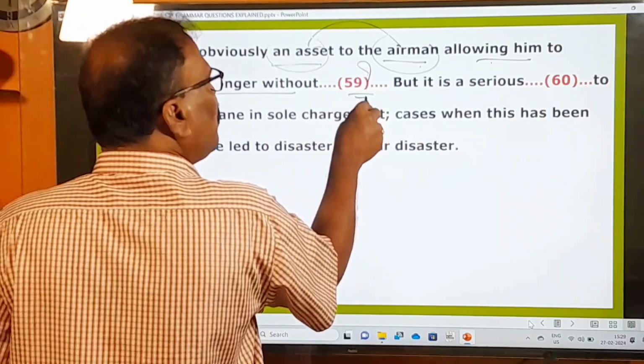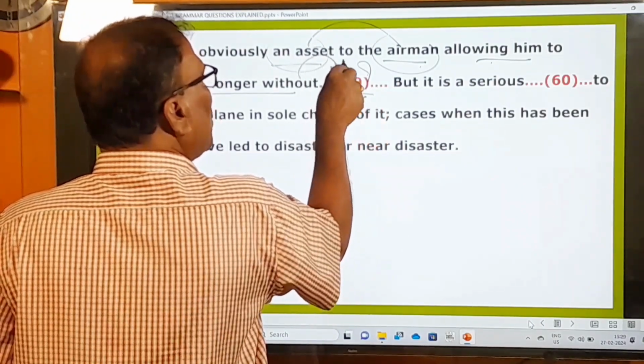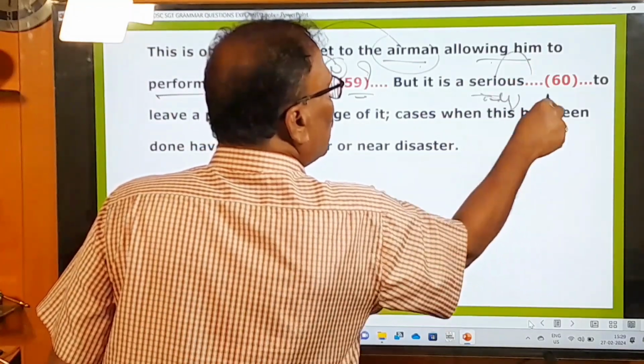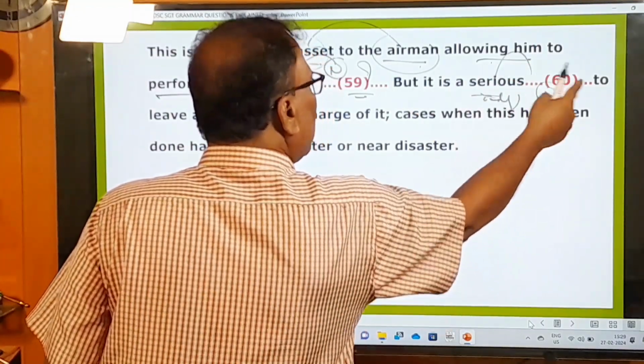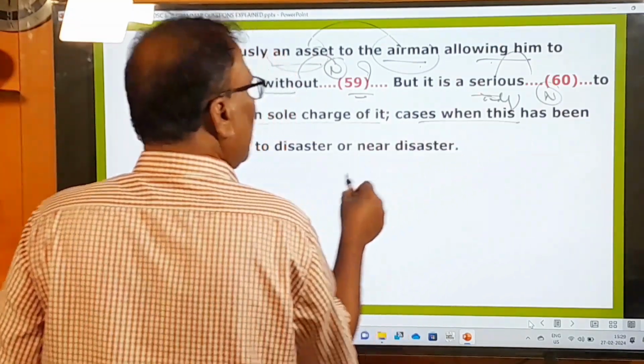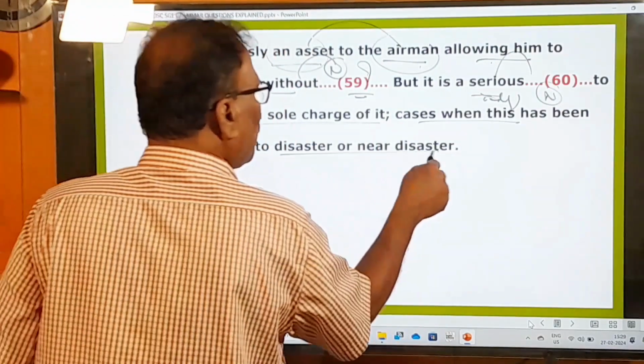Without dash. What is to be used in this? After without, you must use a noun again. But it is a serious dash. After this again, subject, you must use again a noun. But it is a serious dash to leave a plane in sole charge of it. Cases when this has been done have led to disaster and near disaster.